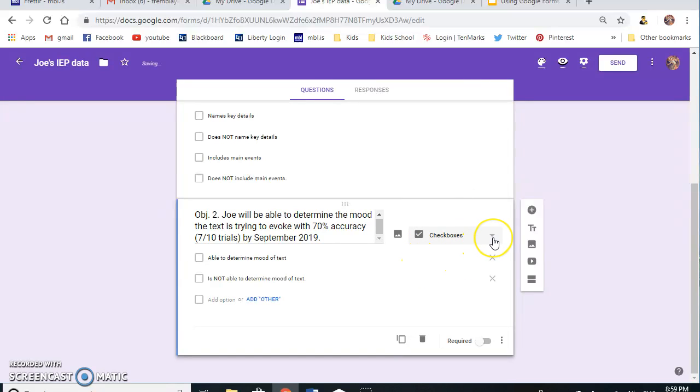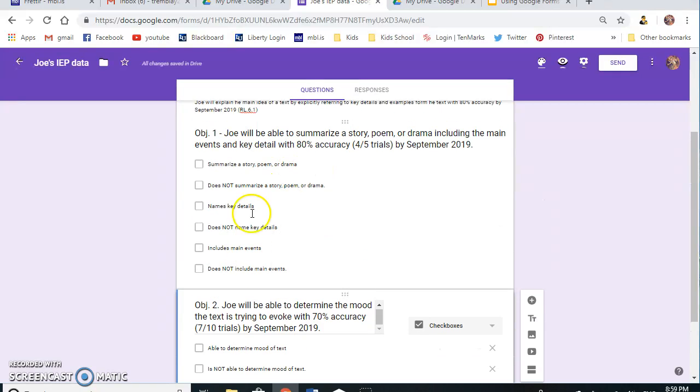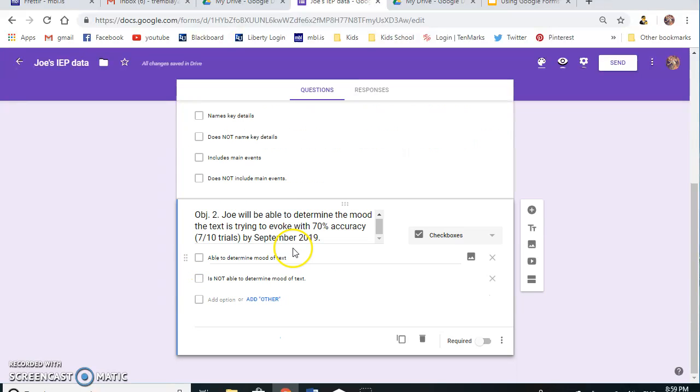I'm going to do checkboxes, because in my opinion checkboxes are better, although in this one it wouldn't have mattered whether it was checkboxes or multiple choice, because it's going to be either or. Up here, I like the checkboxes, because maybe he can summarize the story, but he couldn't name key details, or he's able to include the main event. So it gives me more options. We have one more short-term objective to go to.